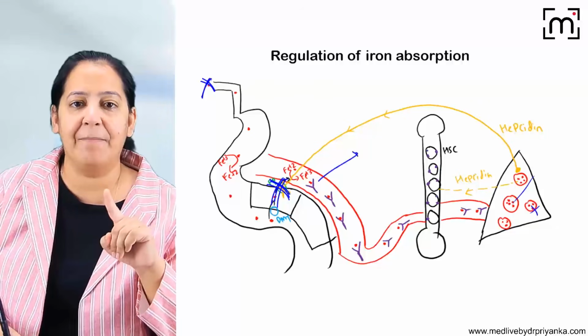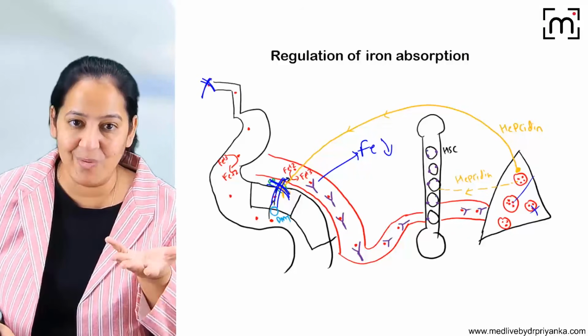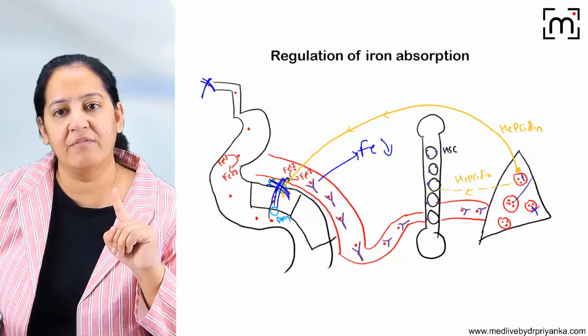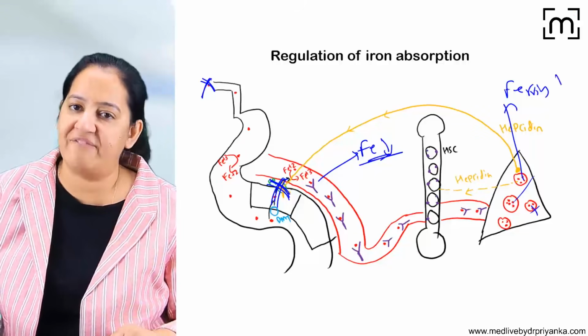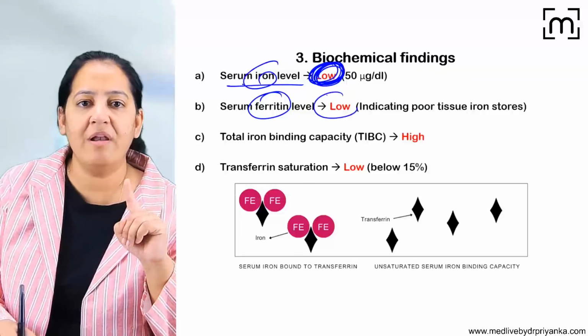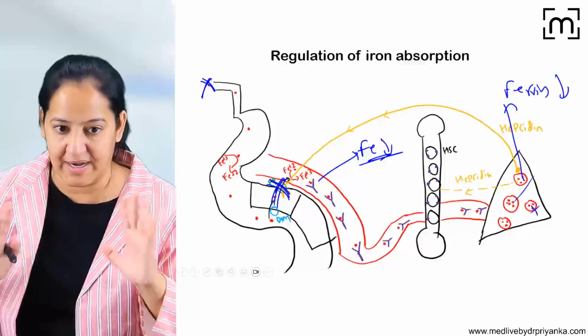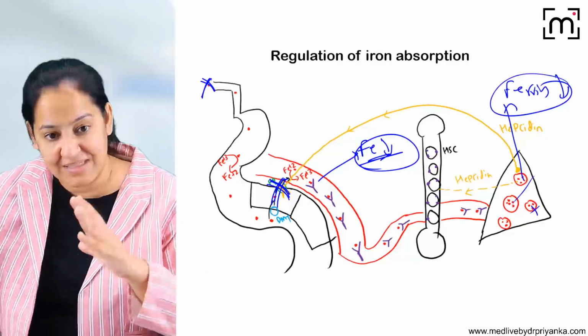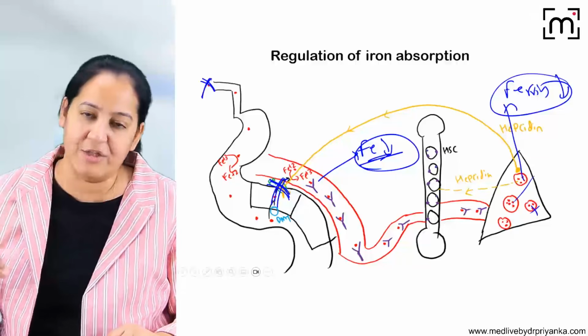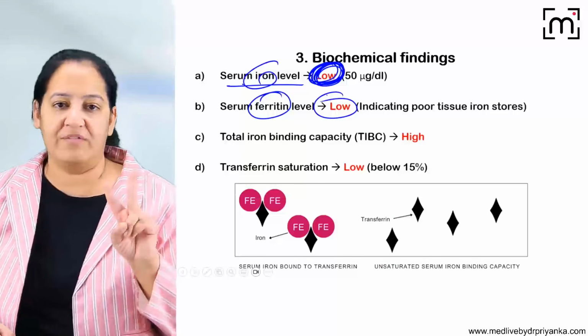The person is not eating, or the person is eating but it is not absorbing. In any way, in the blood, iron is low. Obviously, iron is low. And the ferritin in the blood will also start falling. So iron will fall and ferritin will fall. I guess you can understand by looking at this diagram. The iron is less because the person is not eating it, and ferritin is less because it is giving the backup. So its level will decline gradually. So both of them are falling.